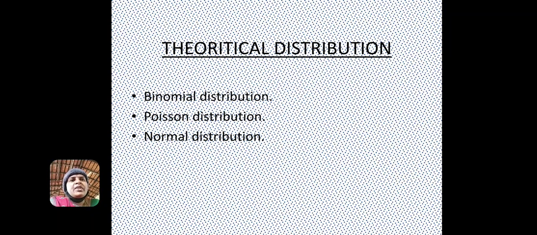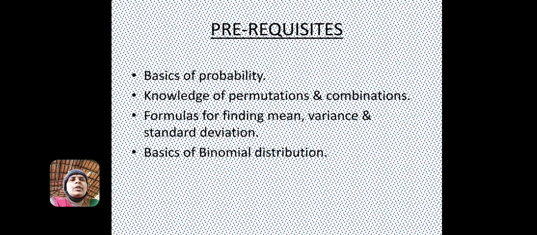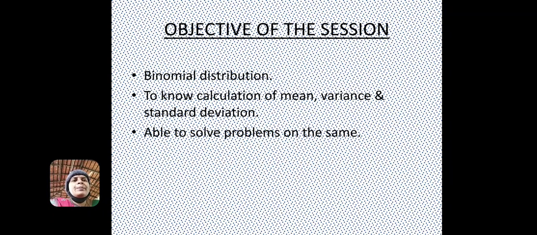6th chapter, Theoretical Distribution, which includes binomial distribution, Poisson distribution and normal distribution. Prerequisite: in the previous session we have already discussed the binomial distribution. Apart from that, basics of probability, permutation and combination knowledge, and finding the mean, variance and standard deviation knowledge is a must for this session. And the content of this session is binomial distribution and some example illustrations.